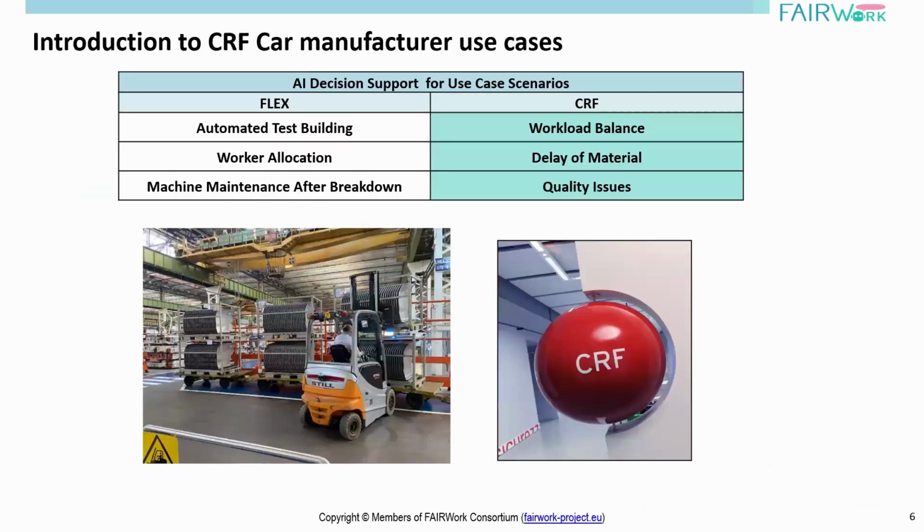With this information, I would like to introduce our end users or the clients that require AI decision support in their manufacturing environments. One of them is Flex, which is a robotic manufacturing company. They use these automated robots to produce different components, from PCB components to several components related to automobiles, like electronics and some other components. Similarly, CRF is one of our other end users, where they have a production line to produce assembly parts of a car.